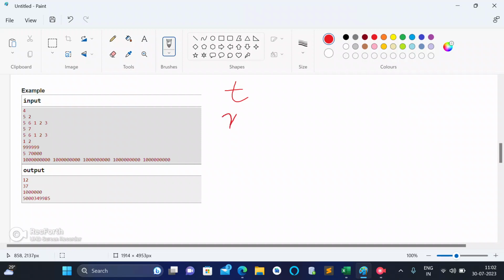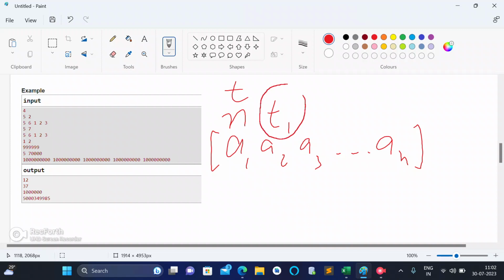In the test cases, we are given first the number of test cases, then the number of mushrooms, then the total time given. That is, we have to tell how many mushrooms we can eat in this given time. Let's say for test T1, we are given A1, A2, A3, and so on till n values. These n values represent the number of mushrooms. A1 is the value on the first point, A2 on the second point, A3 on the third point, and so on.